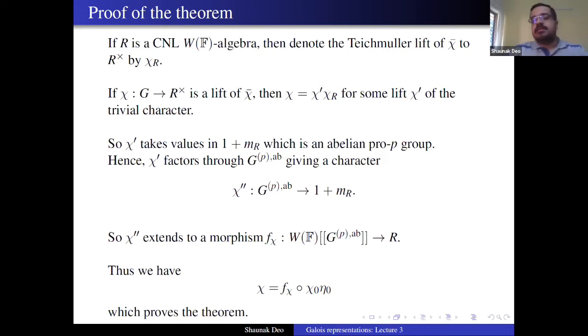Okay, as I said, if the last two steps are too quick for you, you can just write them down and verify. It's fairly straightforward. So for characters, we actually know how the deformation ring and the universal deformation look.